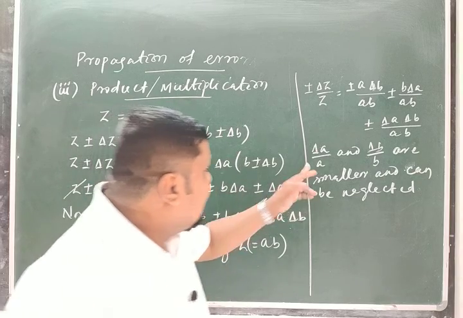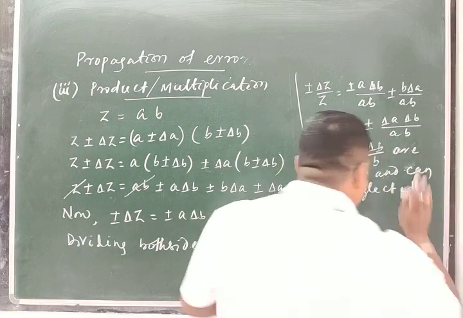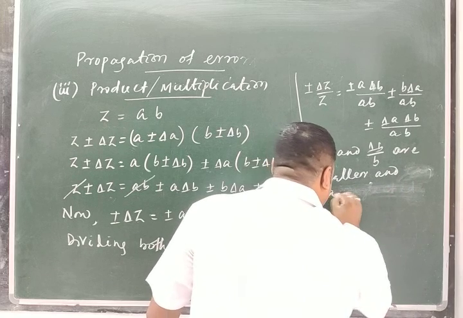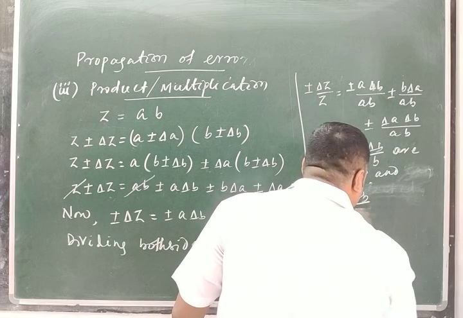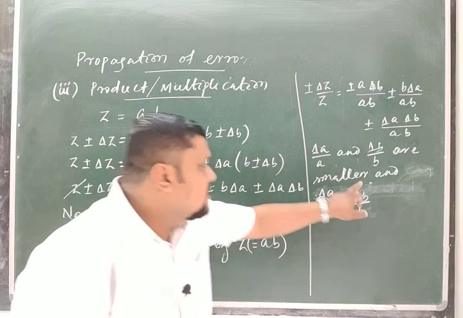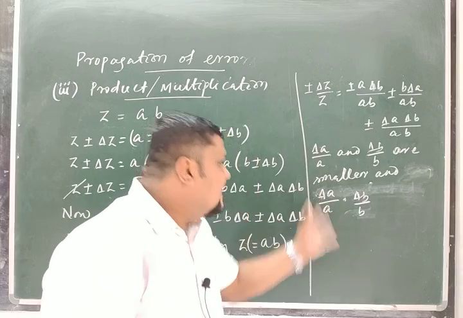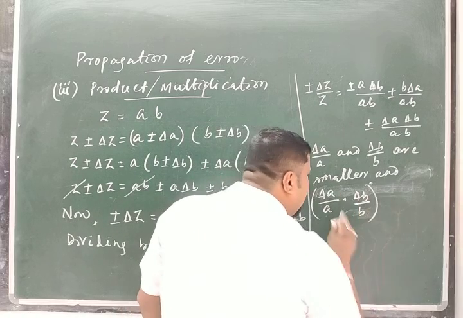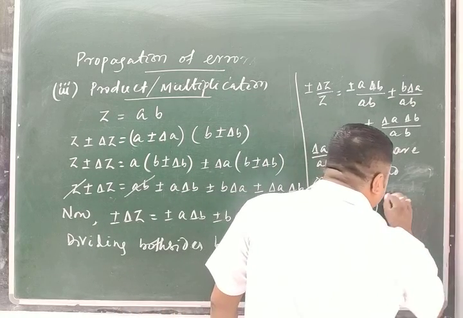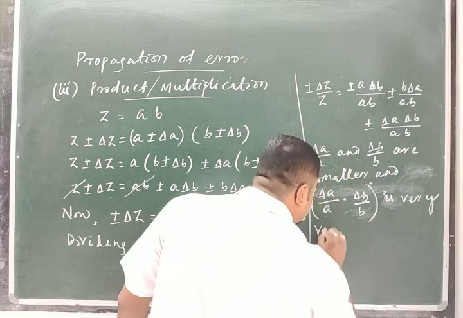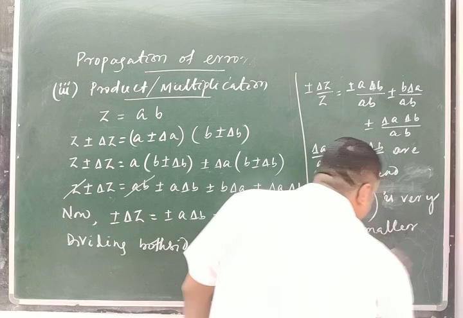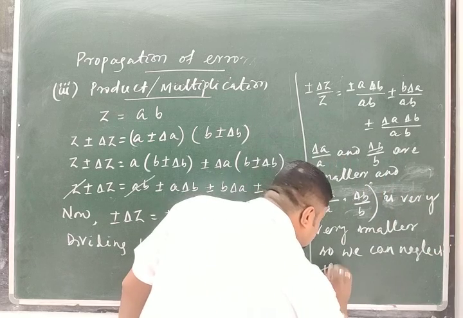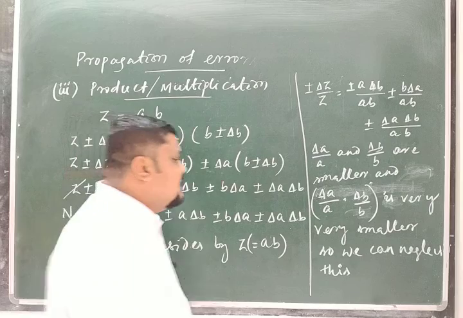Here you see, delta A by A and delta B by B are smaller, and the product delta A by A into delta B by B is again further smaller, like 0.1 by 2 and 0.2 by 3. Then we multiply these two, and it becomes smaller again. So the product delta A by A dot delta B by B is very small, so we can neglect this. Clear?